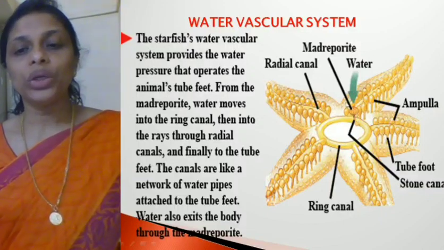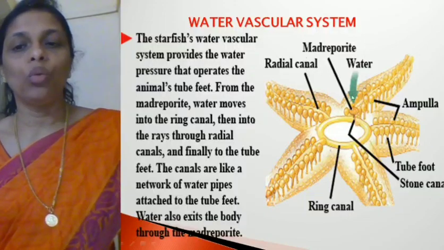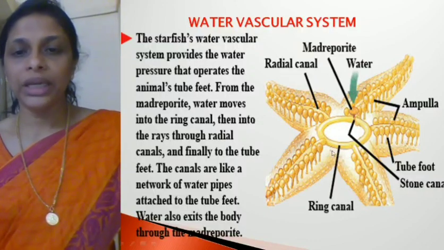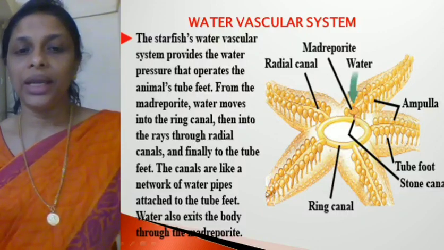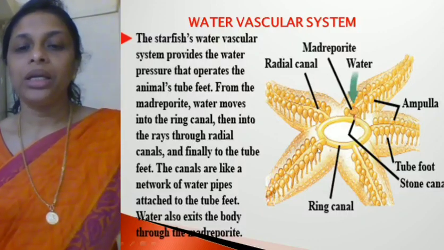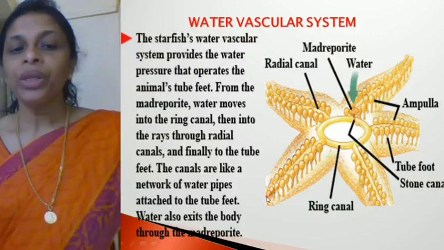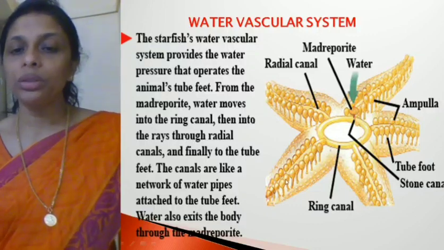There are structures called madreporites. Water enters through the madreporite, moves into the ring canal, then through the radial canals, and finally reaches the tube feet. The canals are like a network of pipes attached to the tube feet.